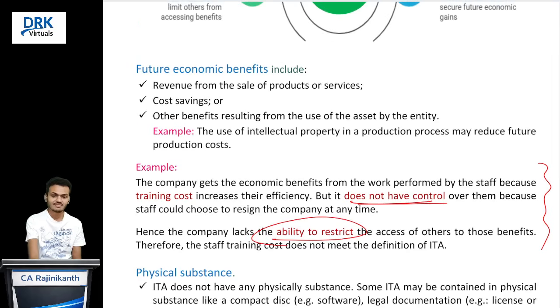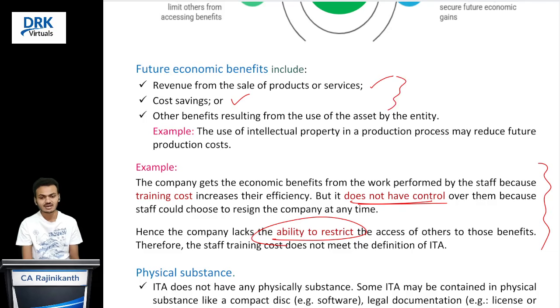And what is the meaning of economic benefits? Economic benefits means because of that particular asset, we are able to generate revenue either by sale of goods or by providing services. And also, we may save the cost because of that particular asset. We are able to cut our cost, or simultaneously both can happen, or any other benefits that we get from usage of that particular asset. So these are economic benefits. Are you clear with this?